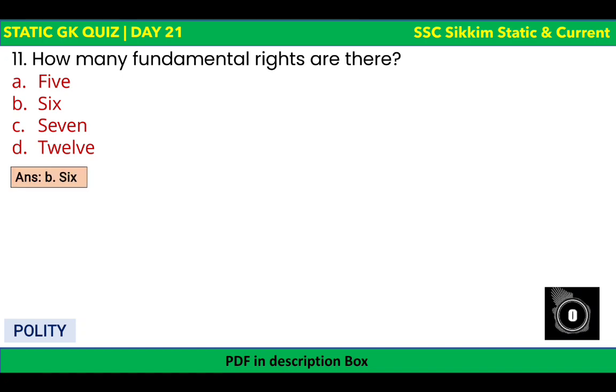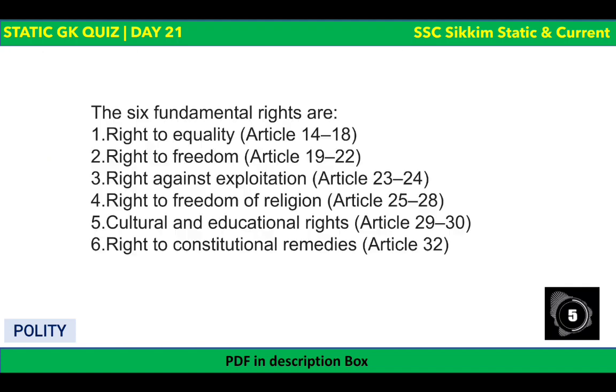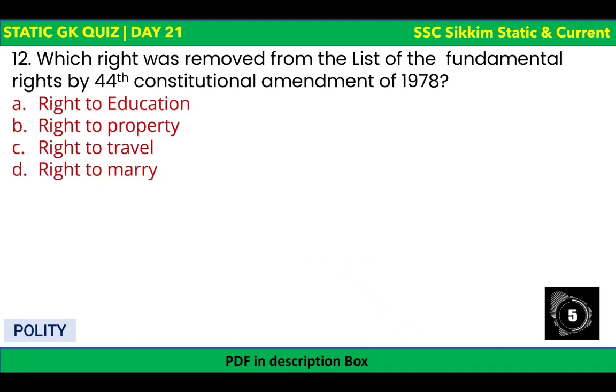So it's easy. There are a total of 6 fundamental rights. Let's see which are those 6 fundamental rights. They are right to equality first, right to freedom second, right against exploitation third, right to freedom of religion fourth, cultural and educational rights fifth, and right to constitutional remedies. I think you all knew it, but for revision I have written it here as well, so please have a look. Let's go to the next question now.